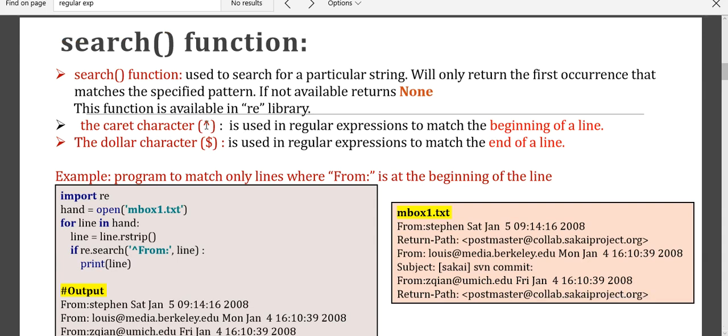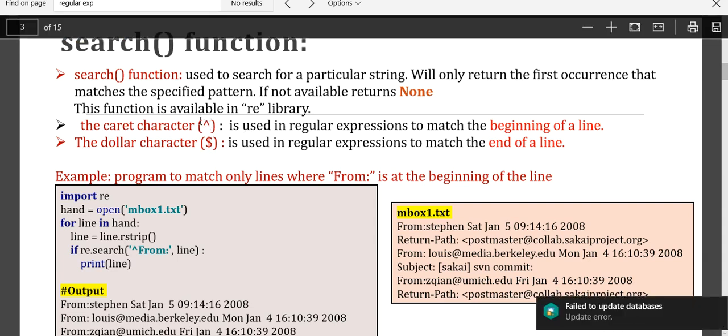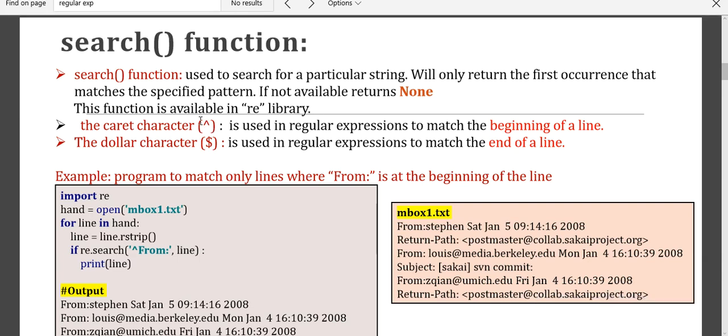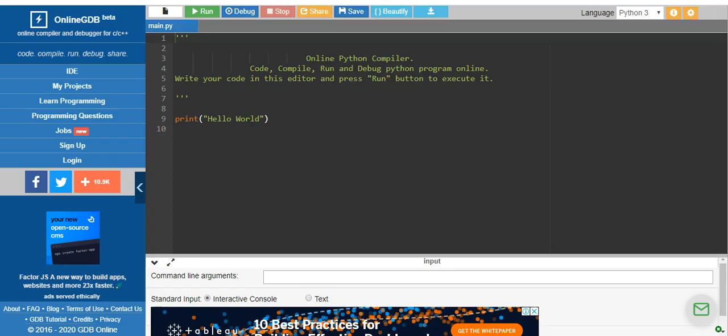So here we are using the caret pattern in order to match the beginning of the line. Similarly, we have one more character called dollar. It is used to match the end of the line. Say, for example, I want to extract the strings that start with BMS, like BMS IT, BMS CE, BMS Law College. All the strings will be extracted when I say it starts with BMS.